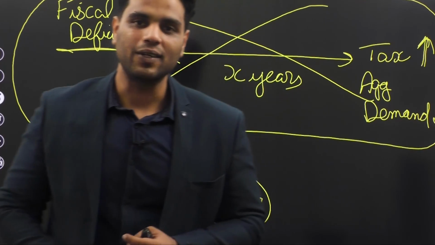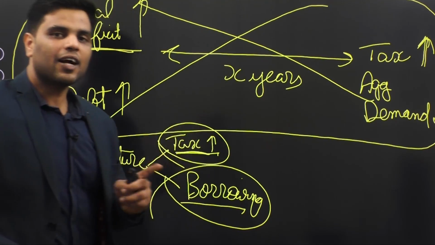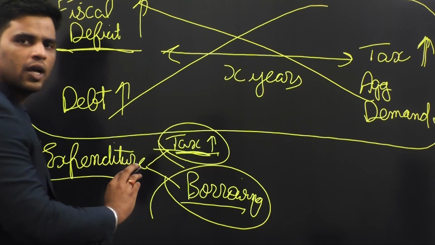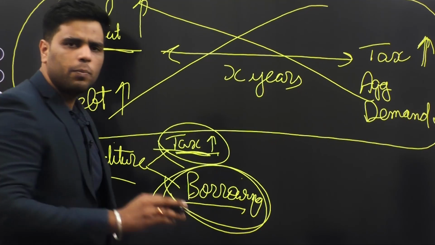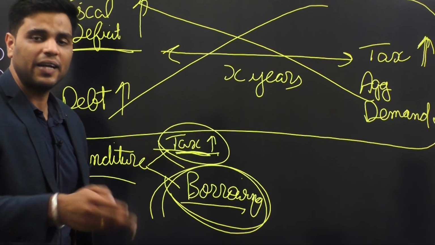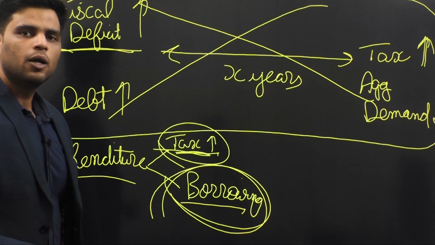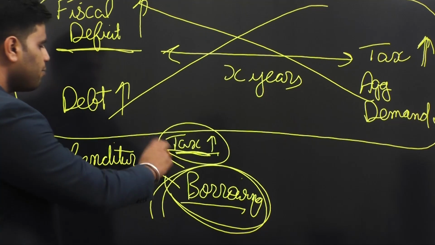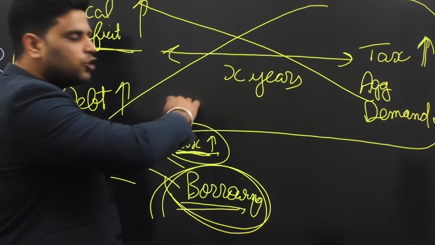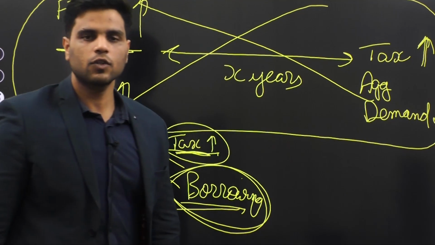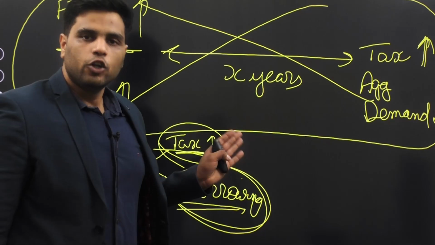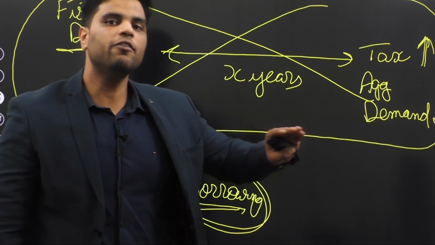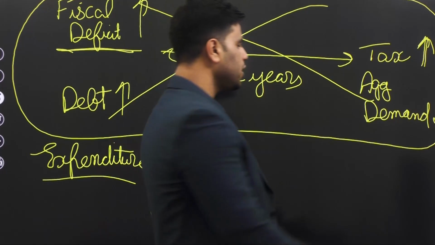But people are not stupid. That's what David Ricardo says. People won't increase their spending just because you haven't taxed them more and financed your expenditure through borrowings. People won't spend that money. Why? Because people are not stupid. People know that eventually the government that is borrowing money will have to pay back that debt, right? People know that though the government has kept the tax rates low now, in future to pay off this debt, the government will eventually increase tax rates.